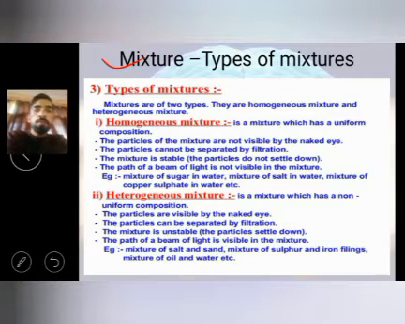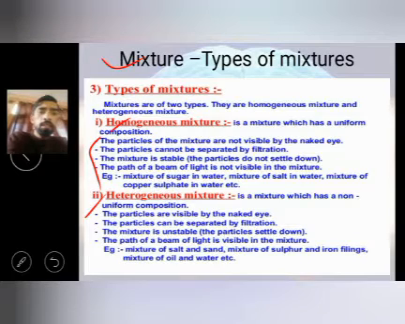Mixture is of two types, homogeneous mixture and heterogeneous mixture. Basically, homogeneous mixture particles are not visible with the naked eye. Particles cannot be separated by the filtration method. The mixture is stable, the particles do not settle down, and the path of a beam of light is not visible in the mixture. A heterogeneous mixture is visible to our naked eye, and the particles can be separated by the filtration method. The mixture is unstable and the path of a beam of light is visible in the mixture.